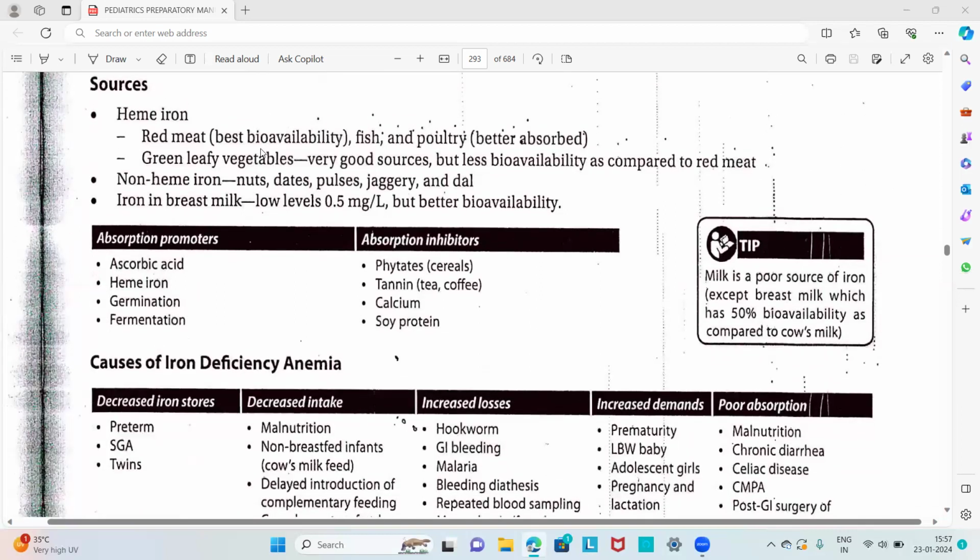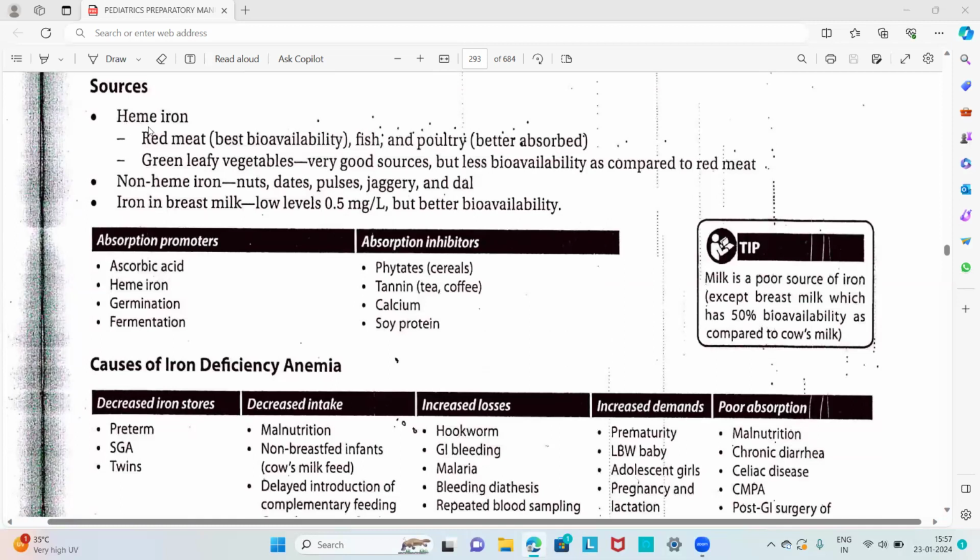Then about the sources of iron. Heme iron, that is red meat, fish, and poultry, is better absorbed than green leafy vegetables. Green leafy vegetables are very good sources, but have less bioavailability compared to red meat, so red meat is the best. Non-heme iron is obtained through nuts, dates, pulses, jaggery, and dal. Jaggery, dates, and red meat are important sources of iron. Breast milk has low levels of iron, about 0.5 milligram per liter, but better bioavailability. So these are the sources of iron.